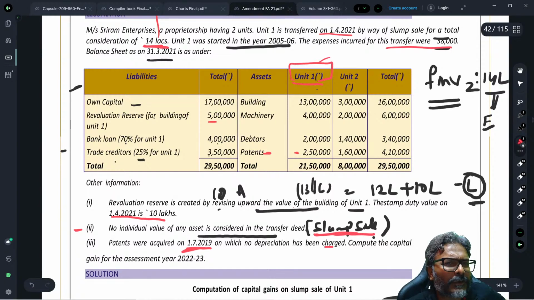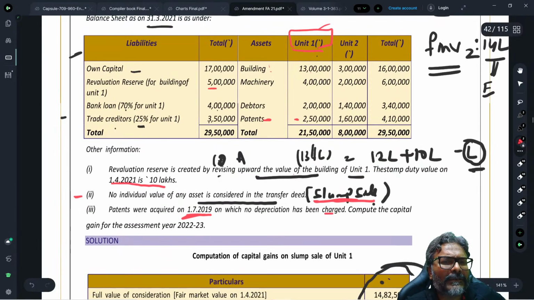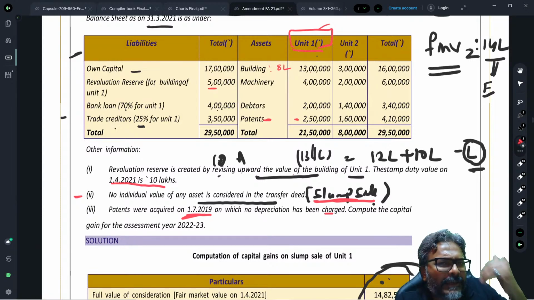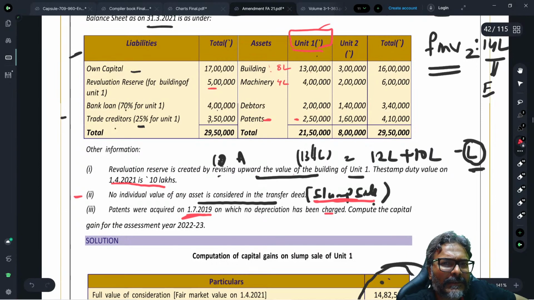It is only for building number 1, unit number 1. So what is the WDV or the book value? It is 8 lakhs. So while I take up the cost of acquisition, I will go with 8 lakhs, net of revaluation. Machinery value is 4 lakhs, isn't it? Thereafter, the debtors, students.